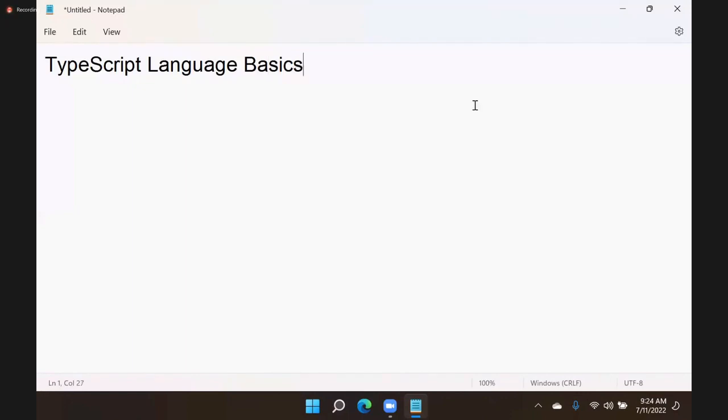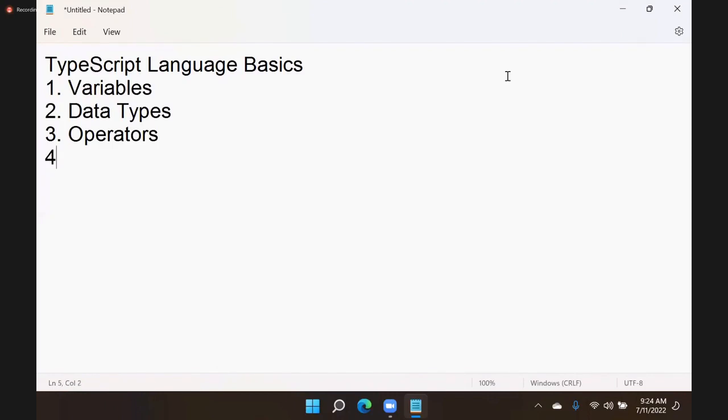These TypeScript language basics are the same as JavaScript: variables, data types, operators, statements, and functions. All these concepts are the same. Variables and data types, I already explained what is different in TypeScript. And operators, you already learned in JavaScript.